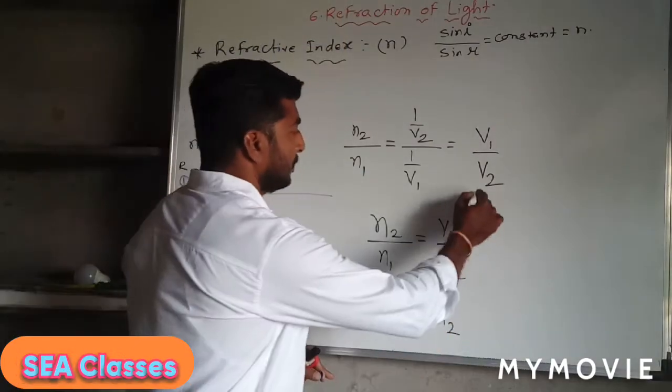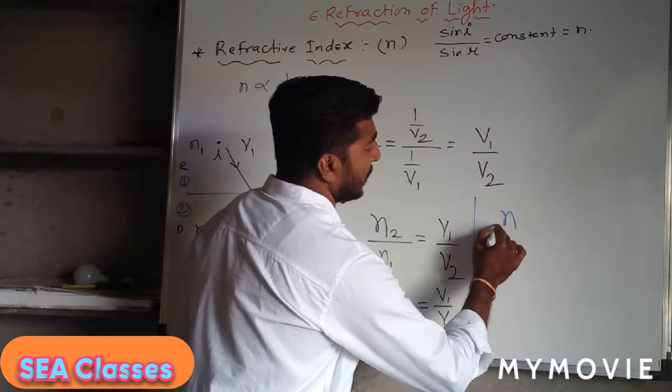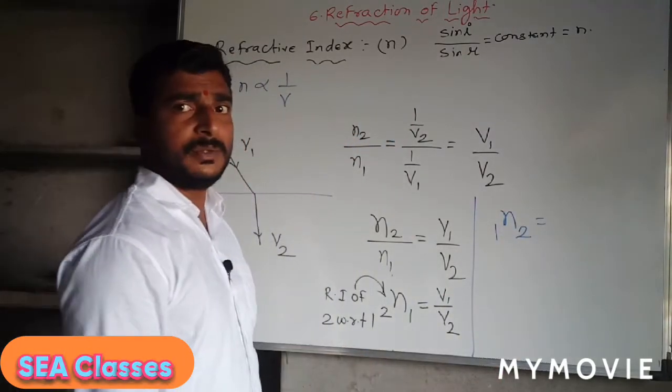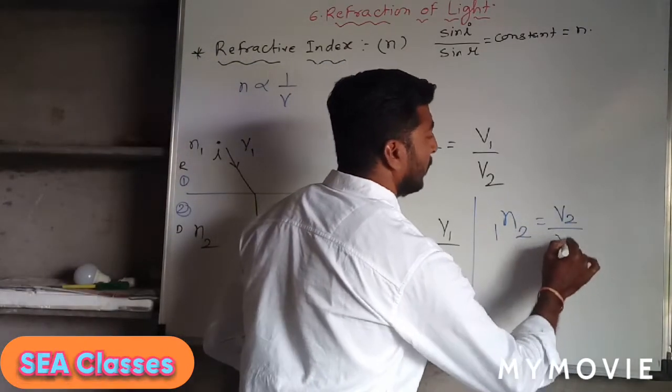If we take the refractive index of the first medium with respect to the second, what will you get? You will get v2 upon v1.